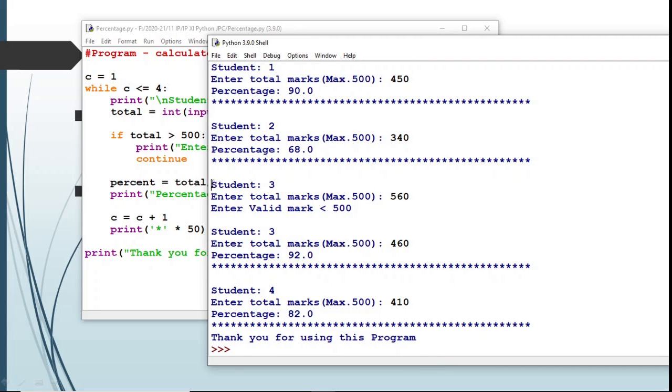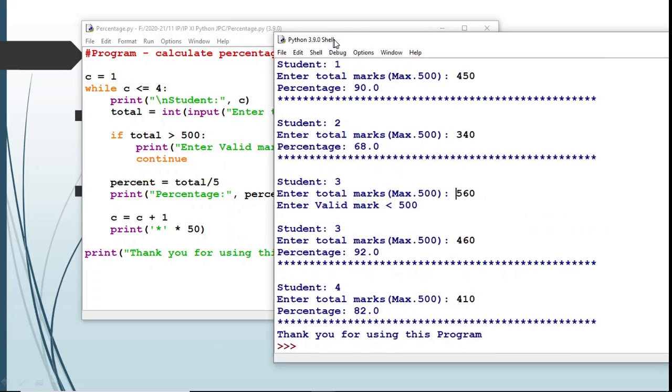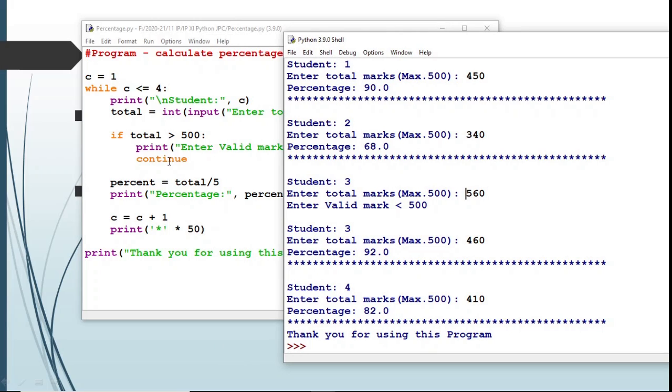While I executed this time, I entered an invalid mark during the third iteration and this condition became true. Total greater than 500 became true and the continue statement is encountered. The calculation of percentage and c plus 1, the updation of the loop control variable, is skipped and the star, 50 times star, is not displayed. And once more the loop is iterated, so student 3 is displayed and it is prompted to enter the mark of the third student. So break statement causes the termination of a loop and continue statement causes the next iteration